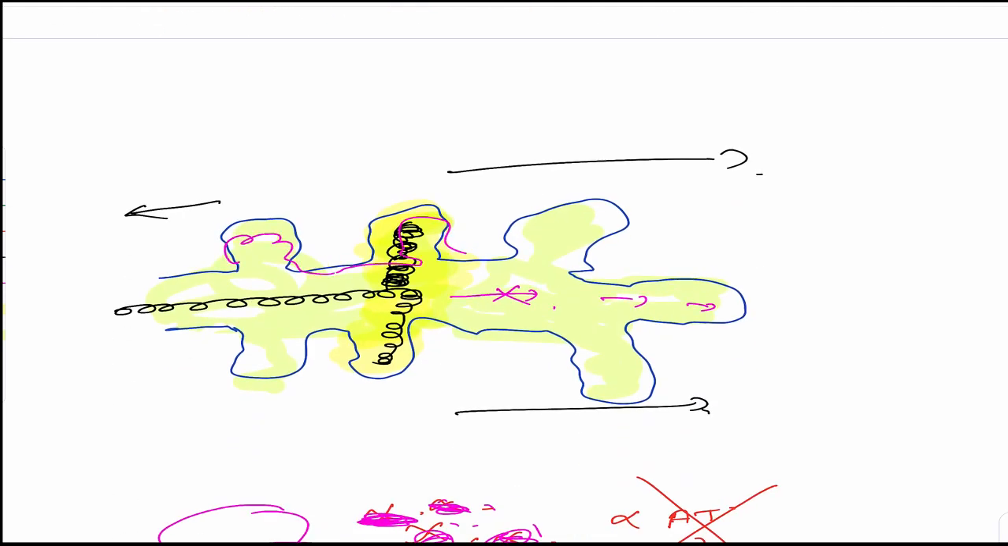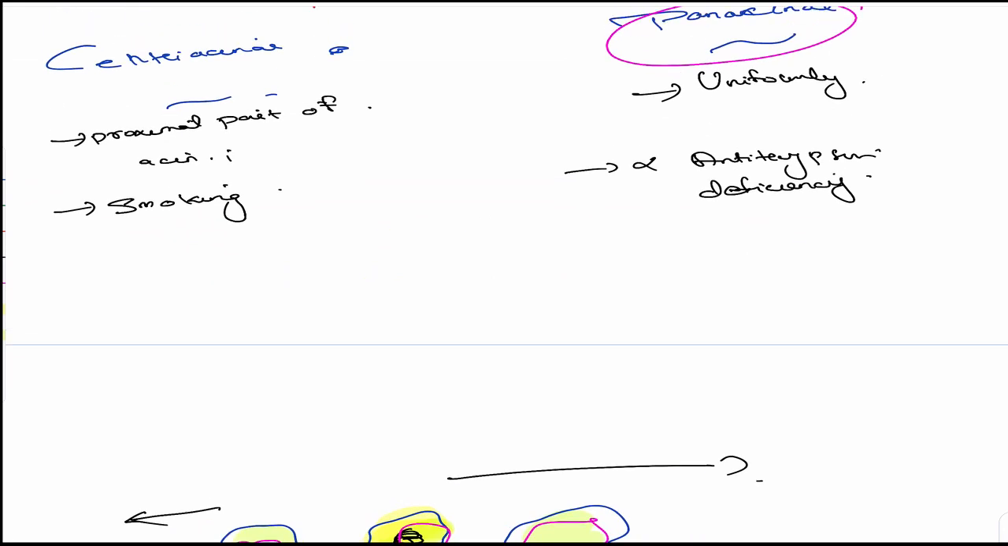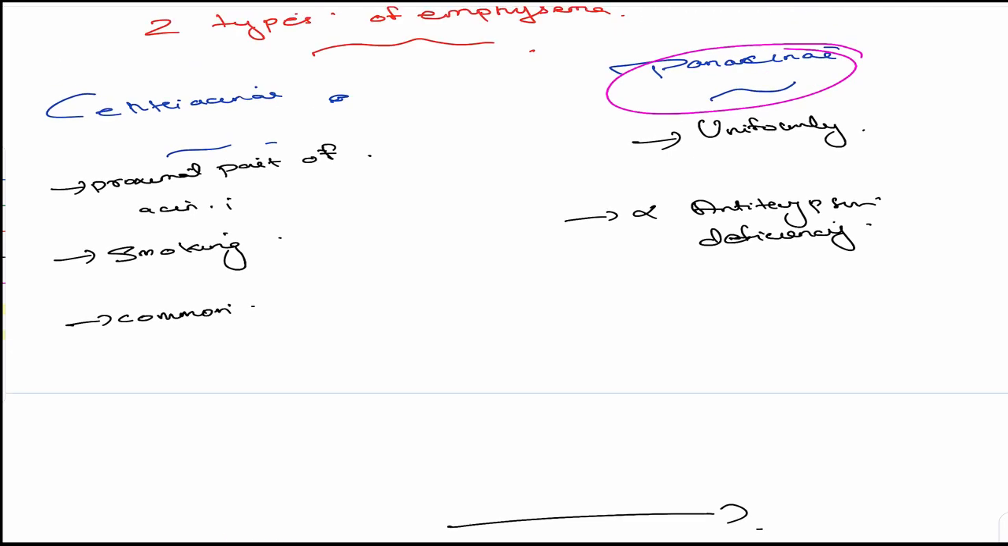It will spread anywhere. It will not affect a particular area. The entire area will be affected. Definitely the smoking type is more common. So they can ask you, alpha antitrypsin deficiency is seen in which type of emphysema? Alpha antitrypsin deficiency is seen in panacinar emphysema.